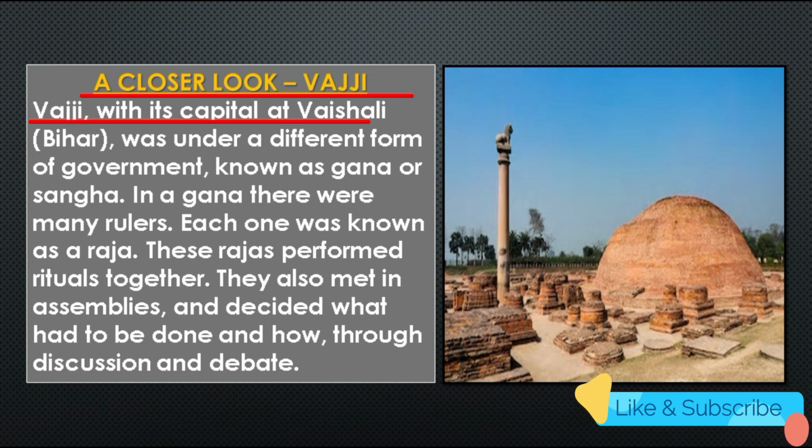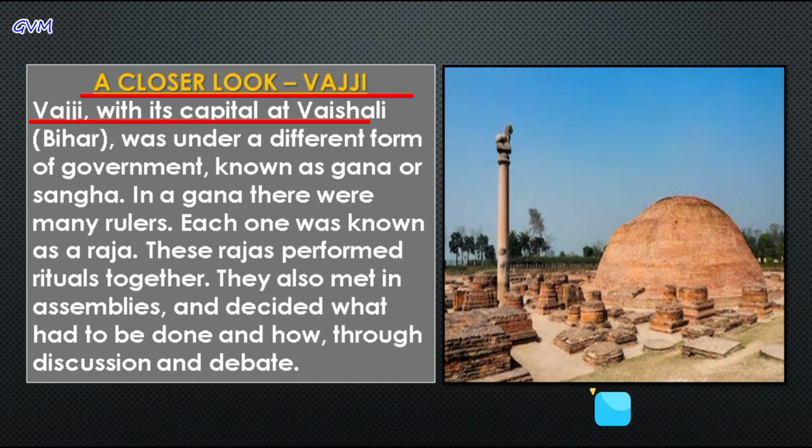And students, the most important thing about these assemblies is that women and slaves were not allowed to be part of them. And the most important fact about Vajji is that the Buddha and Mahavira were both part of these Ganas, or we can say Sanghas. And students, do you know how the historians came to know that? Students, historians came to that conclusion through the Buddhist books that specifically talk about the working of Sanghas.